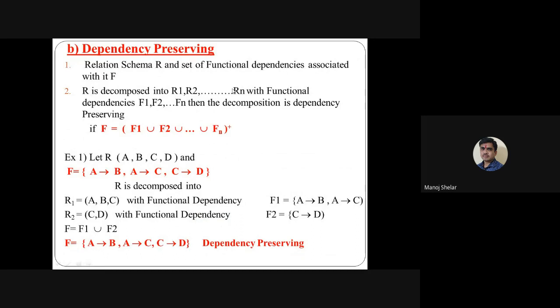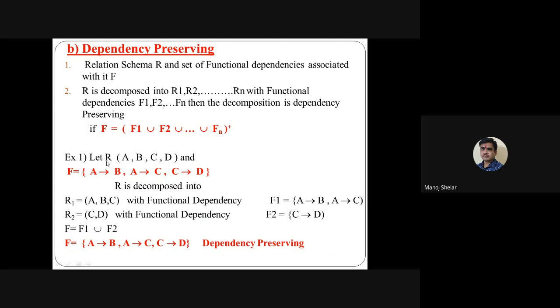So R1, R2 up to Rn is a lossless decomposition. R1's functional dependency set is F1, R2's functional dependency set is F2, and Rn's functional dependency set is Fn. Simple formula: F means R's functional dependencies, F1 means R1's functional dependencies, F2 means R2's functional dependencies. If F equals F1 union F2 and so on, then the decomposition is dependency preserving.